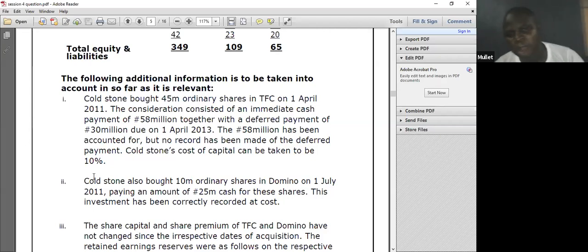The following information is to be taken in so far as it's relevant. Boston bought 5 million ordinary shares in TFC. That one will determine my group structure, which I've known earlier. I'll go to the group structure: parent 90%, NCI 10%.